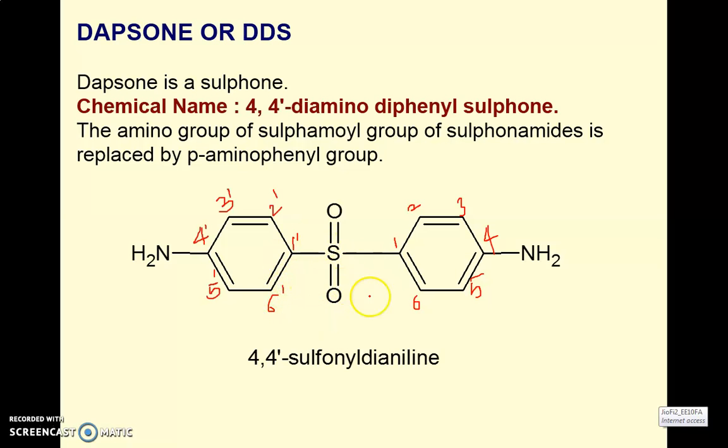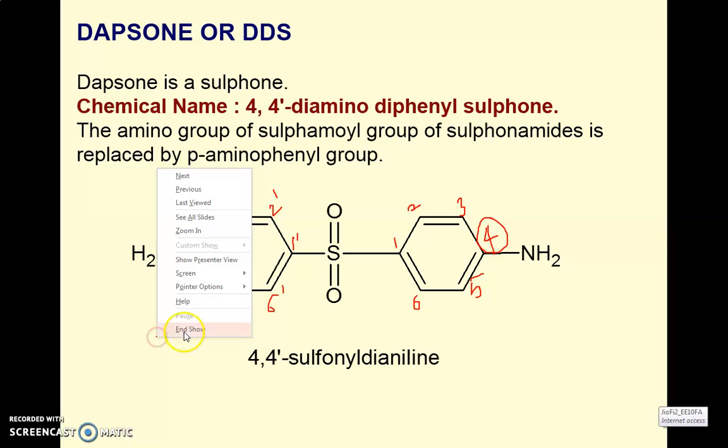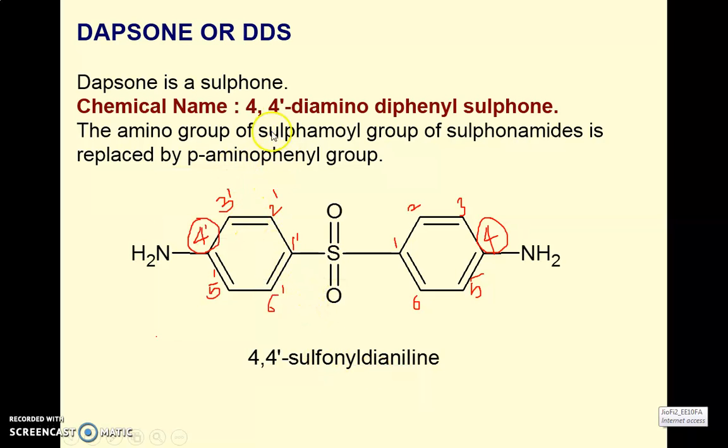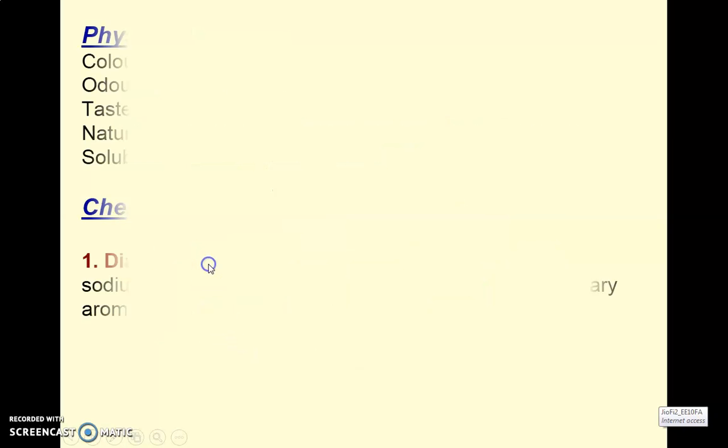So in this way we will give the numbering so that you can see the two amino groups that we are calling diamino: one is at the 4th position and the second one is at the 4 dash position. That is why the chemical name is given as 4,4 dash diamino diphenyl sulfone. The amino group, definitely, that's why the name becomes 4,4 dash diamino diphenyl sulfone.